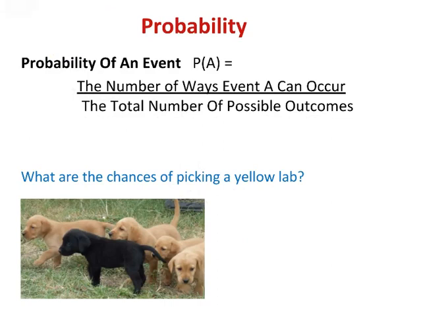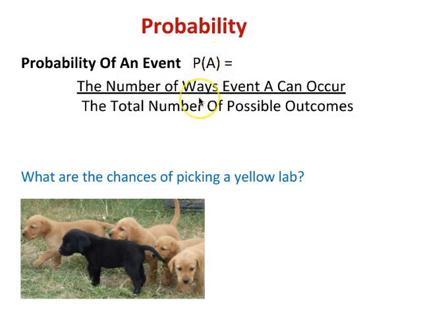I know this is not the first time you have looked at probability in math. So this equation where we find the probability of an event is probably going to look familiar to you. What might look a little unfamiliar is the way that we write probability equations. Up here, the probability of an event A: let's say we've got some event and we'll call it a generic event A. If we want to find the probability of event A occurring, we're going to write it like this. We would say P, capital P, and in parentheses A. That means probability of event A.